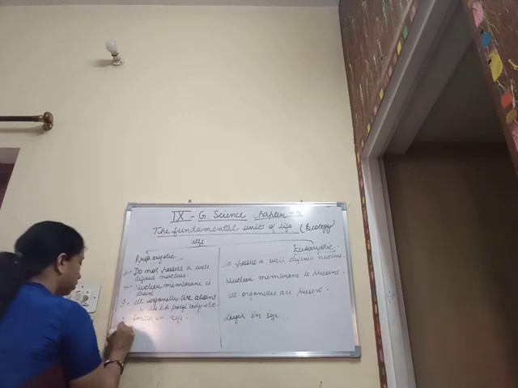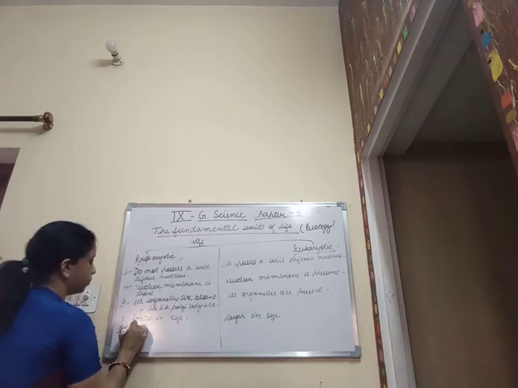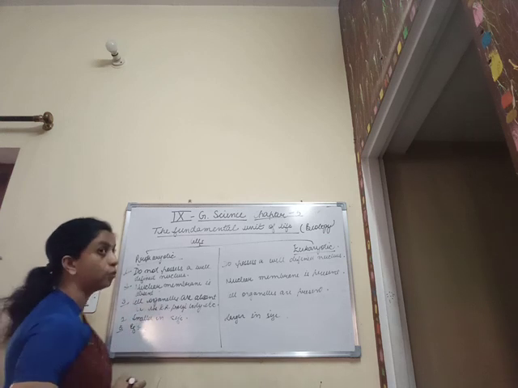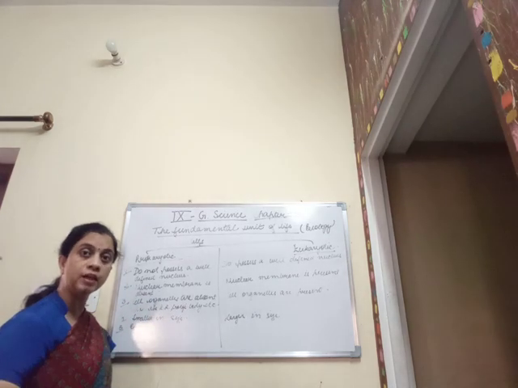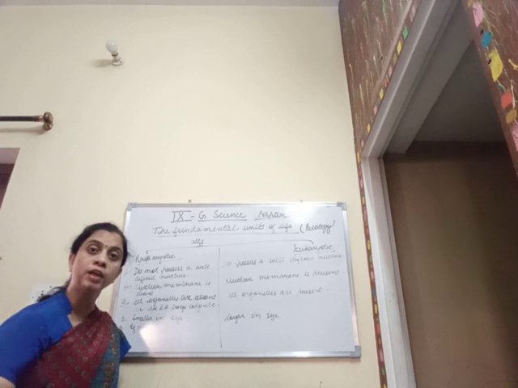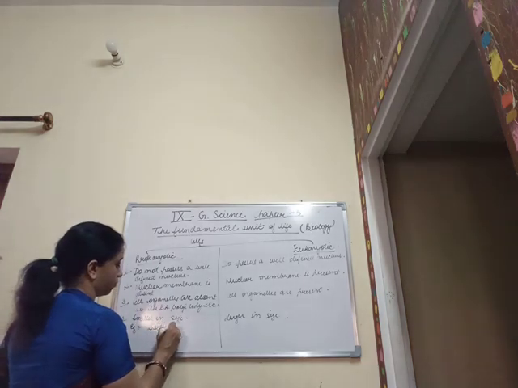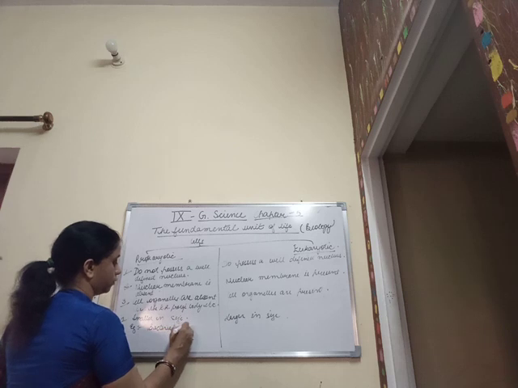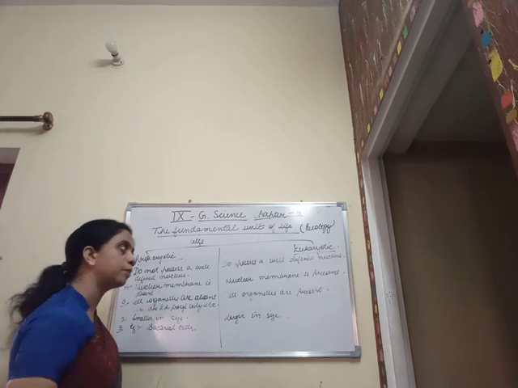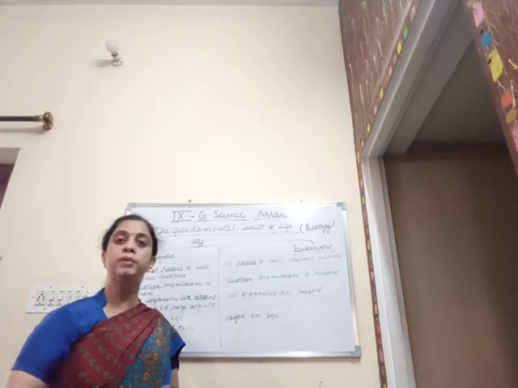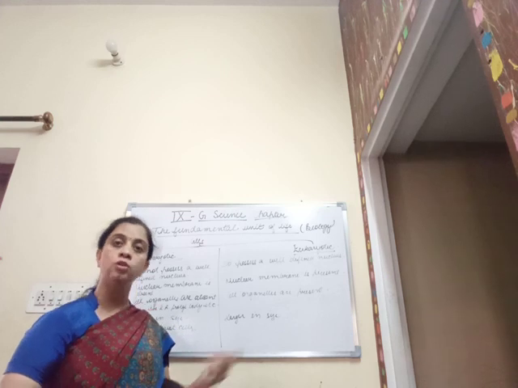Now, last, that is the examples of the prokaryotic cells. Where do we find the prokaryotic cells? That is the bacteria. Bacteria, they are the prokaryotes. And when we are talking about the examples of the eukaryotic cells, examples include everything.